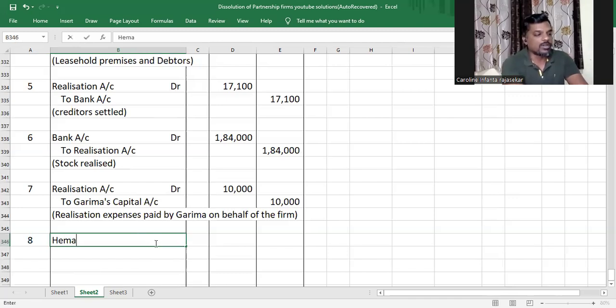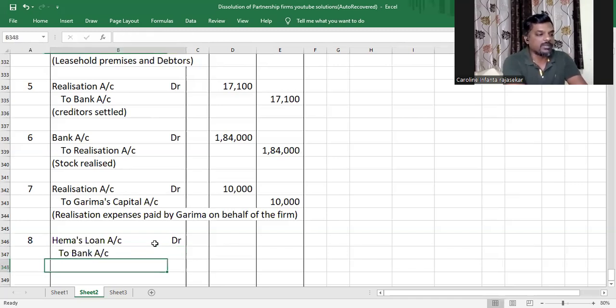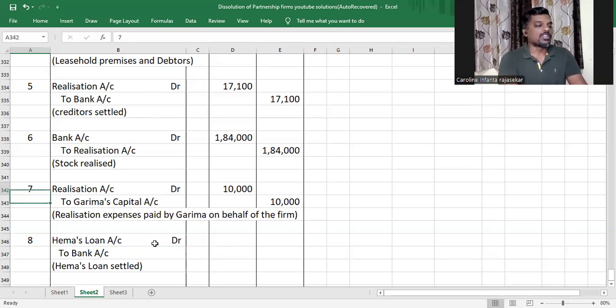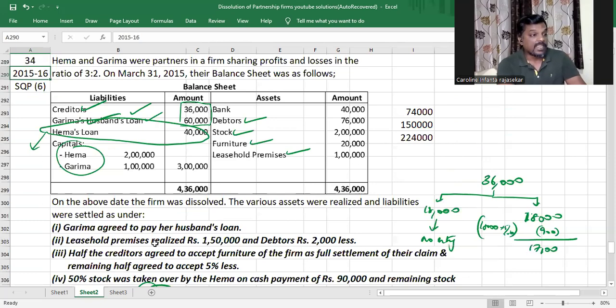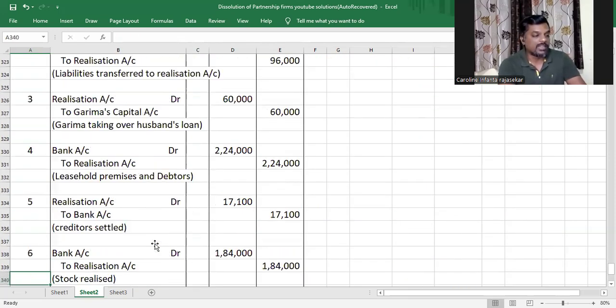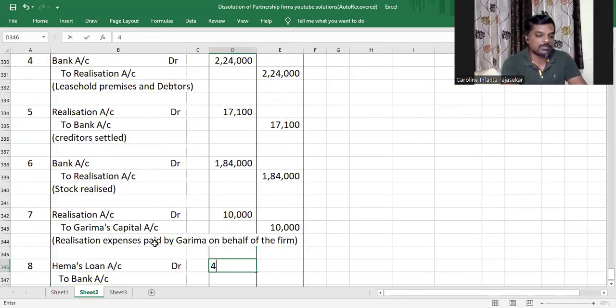And the journal entry for settling partner's loan is partner's loan account debit to bank account. They're paying the partner, and therefore money is going outside the business and bank account will be credited. Partner's loan is a liability getting settled, and therefore it will be debited. Hema's loan settled. How much was Hema's loan, my dear children? I failed to notice that. Hema's loan was 40,000 from the balance sheet, so we paid 40,000.